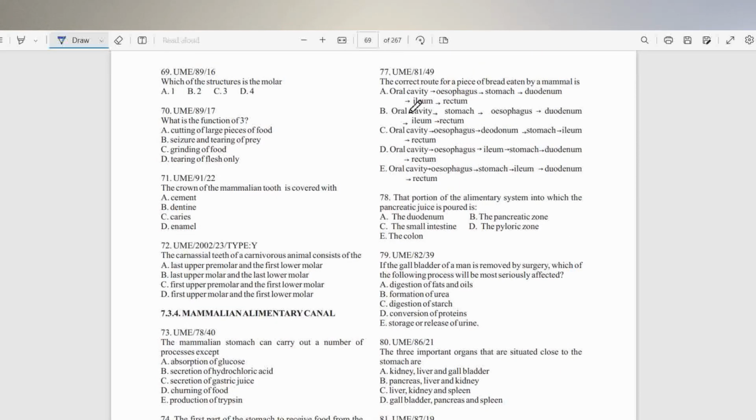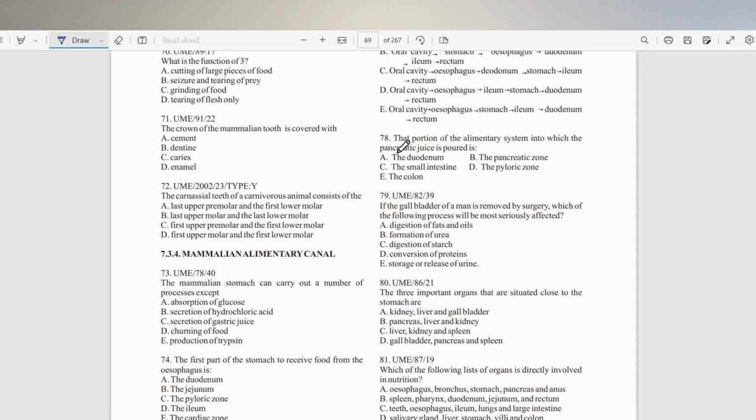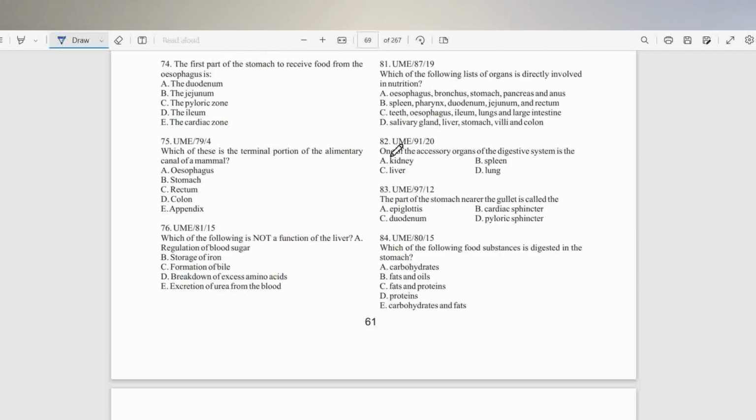There are a lot of questions. The correct route for bread eaten by a mammal would go in this direction: the mouth, esophagus, stomach, duodenum, ileum, and rectum. That seems to be the answer. Straightforward. Without wasting time, this is the right answer. Another question would be this one. Which of these is the terminal portion of the alimentary canal? Of course, the terminal portion would be the rectum.